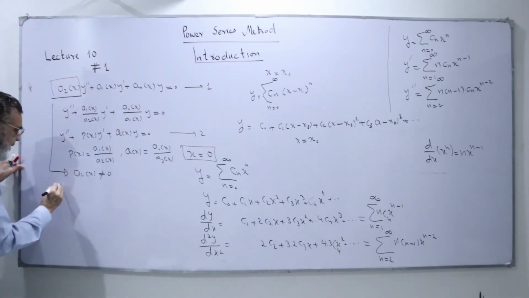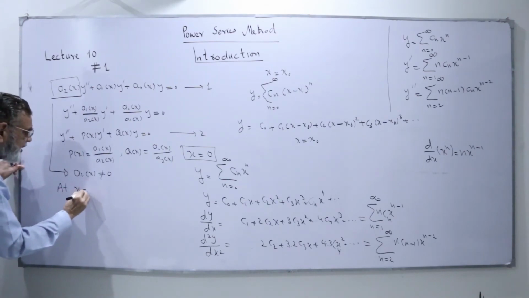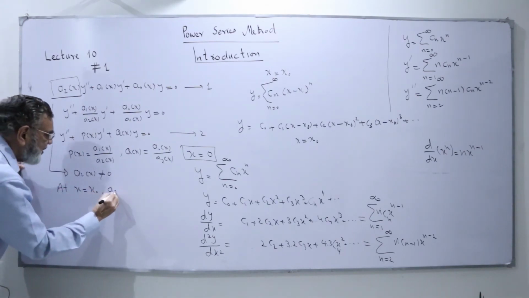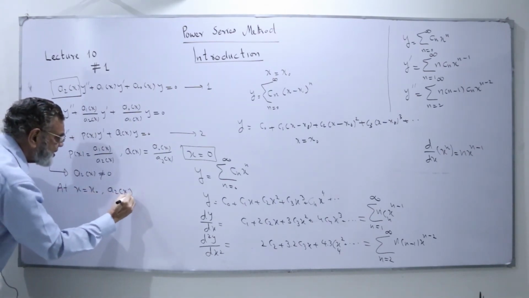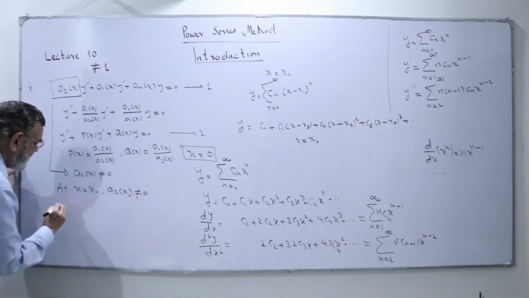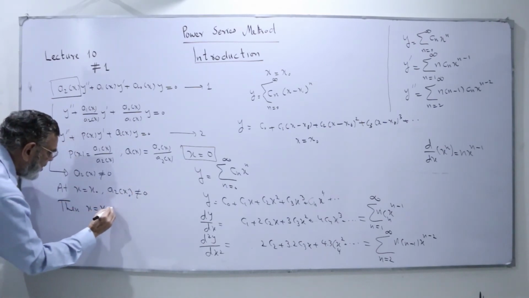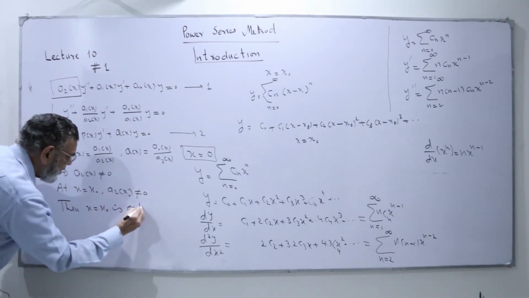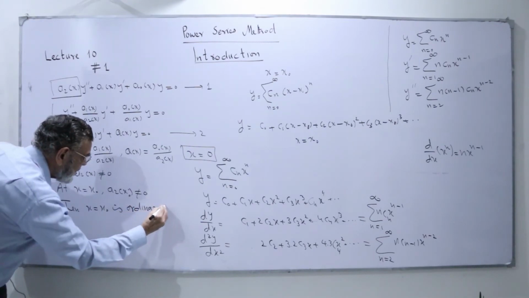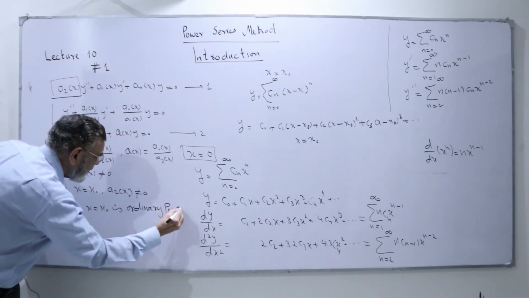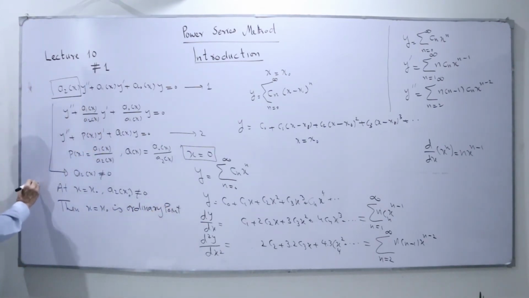If at the point x equal to x0, a2 of x0 is not equal to 0, then we say x equal to x0 is an ordinary point. So this is number 1.